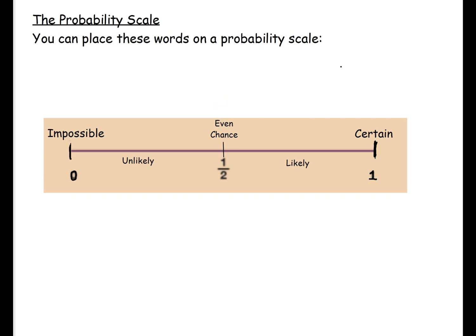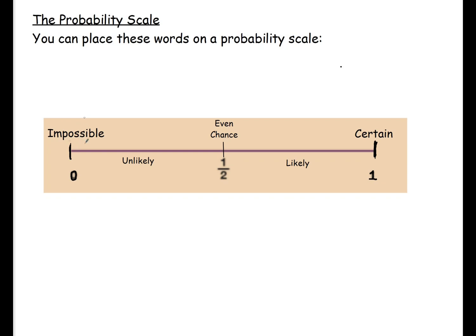Then anything that is between impossible and even chance is unlikely to happen. So for example, winning the lottery is unlikely to happen. It's unlikely that we are going to win the lottery. It's not impossible, or otherwise nobody would do the lottery. However, it's such a small chance that, even on this scale of unlikely, there are different aspects where we would place an event. So winning the lottery would actually go down here if we were placing that on the probability scale,